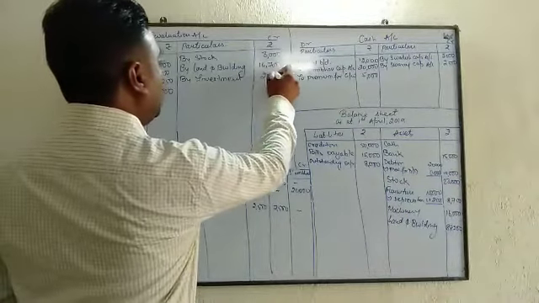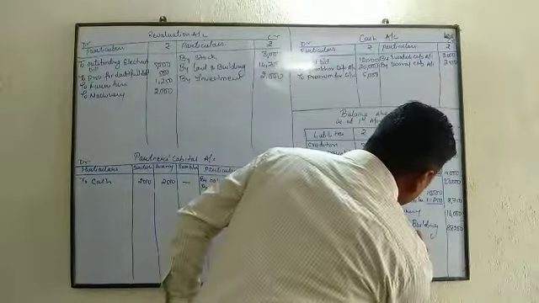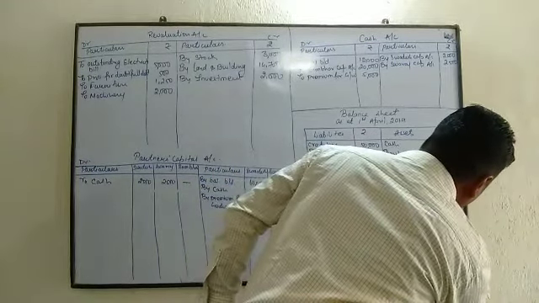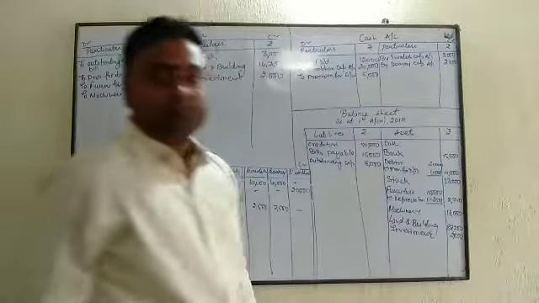2,000, and since you have written investment, it is an item of the balance sheet. Investment 2,000. Right?